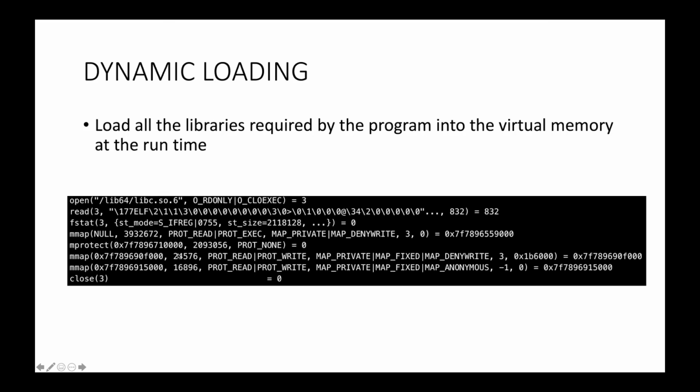These are the system calls used here, and don't go into the details of this. What these lines mean is that the kernel is trying to load this library, libc.so, into the virtual memory of this ls program. Do understand this part is very important: into the virtual memory, not into the physical memory.